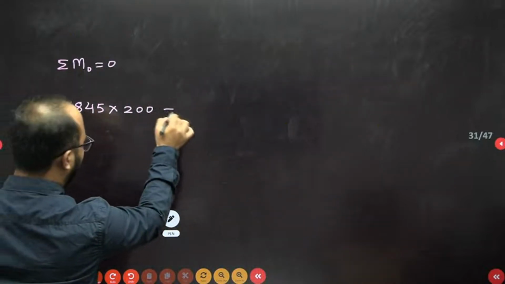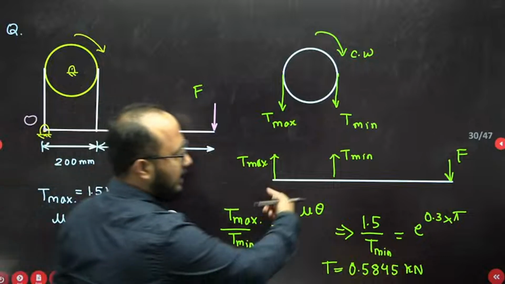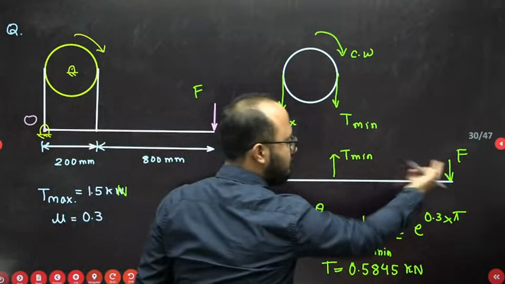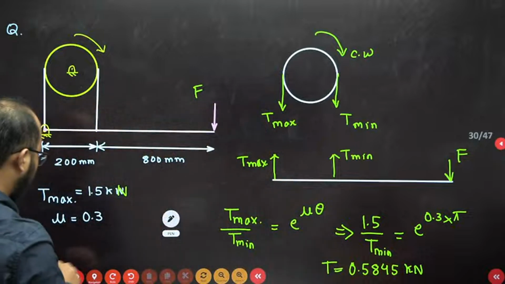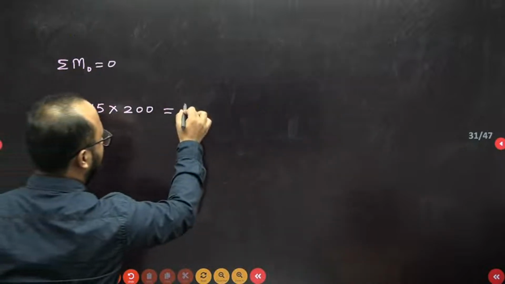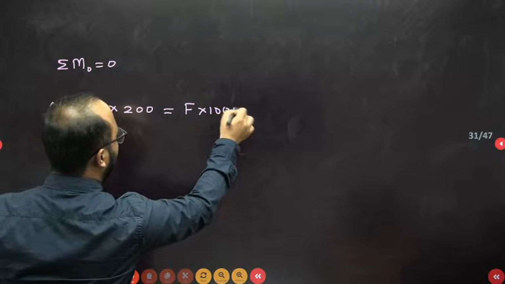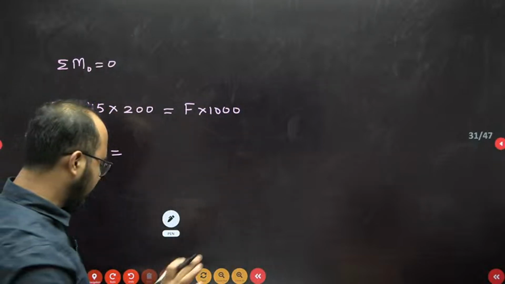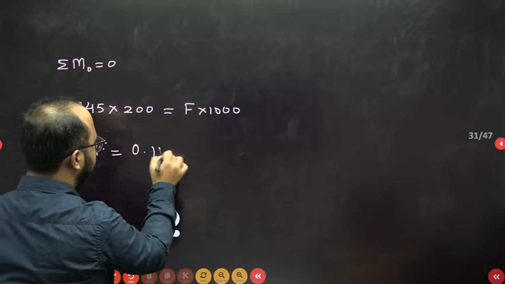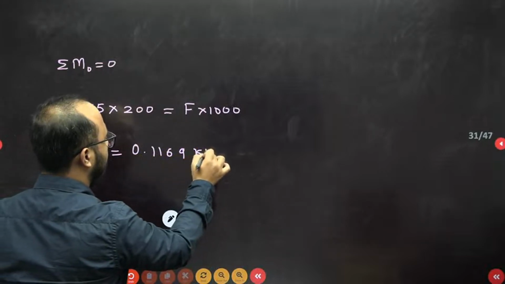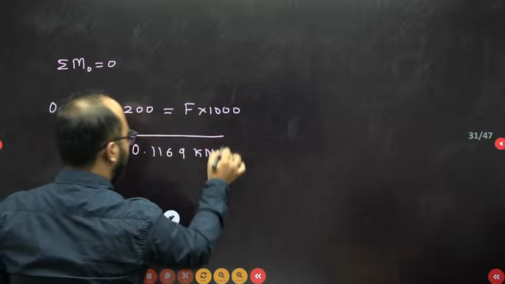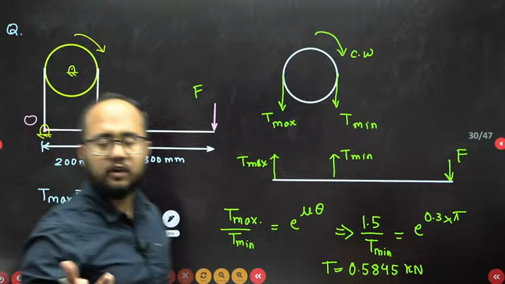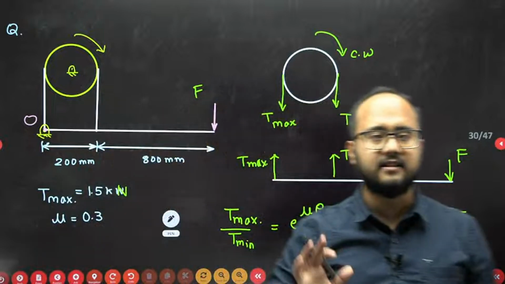And this moment, because it is anti-clockwise, will get balanced by the moment of this particular force about the hinge point, that is in clockwise sense. So F into 1000, right? Now from here, if you do the calculation, you will easily get a very simple answer: 0.1169 kilonewton. As per the question, whether they have asked in newton or kilonewton, based on that you can mention the answer here, right?